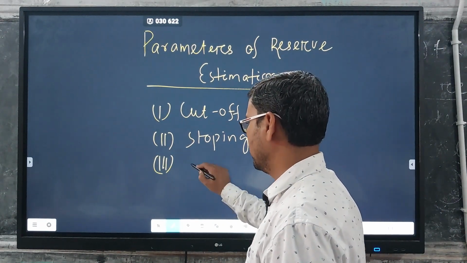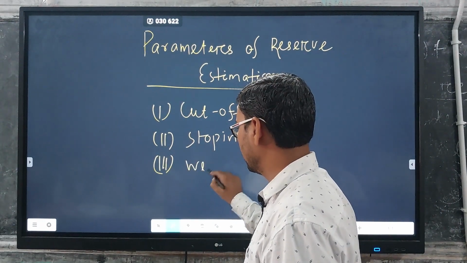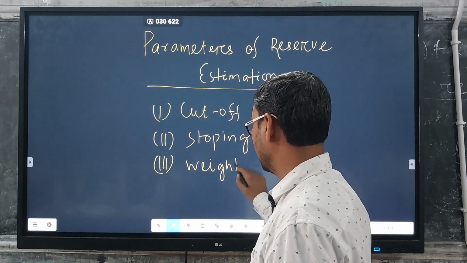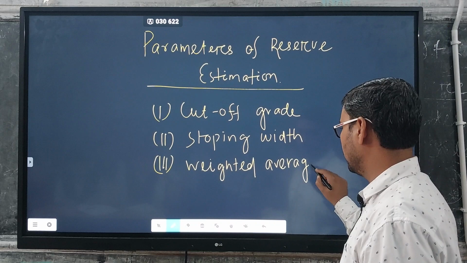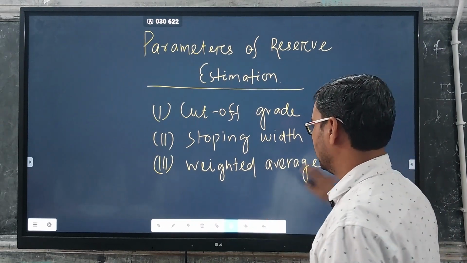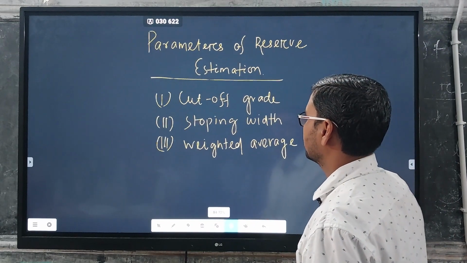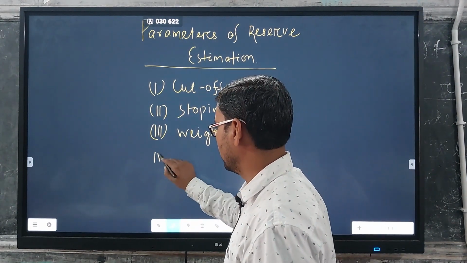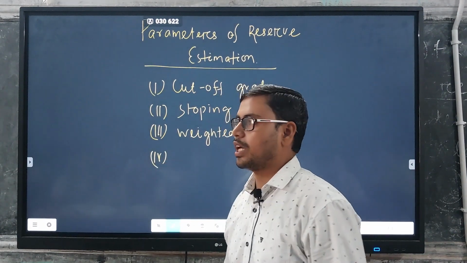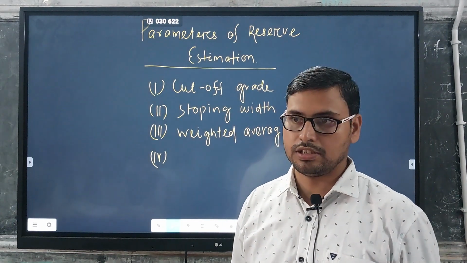Usually your weighted average. Then fourth, we will calculate tonnage factor.